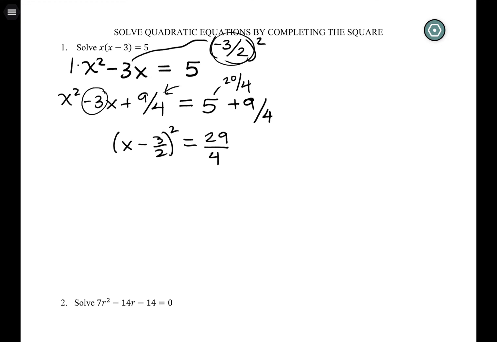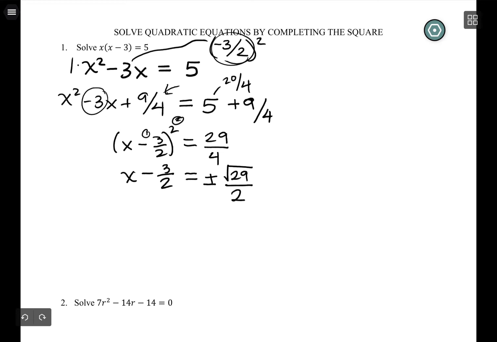So I need to reverse order of operations. I'm seeing that the first thing done is I subtract 3 halves, and the second thing done is I square, which means I'm only going to have to get rid of 2 things. I need to get rid of the square first. To get rid of a square, you need to use a square root. And whenever you introduce a square root, you need to include a plus or minus.